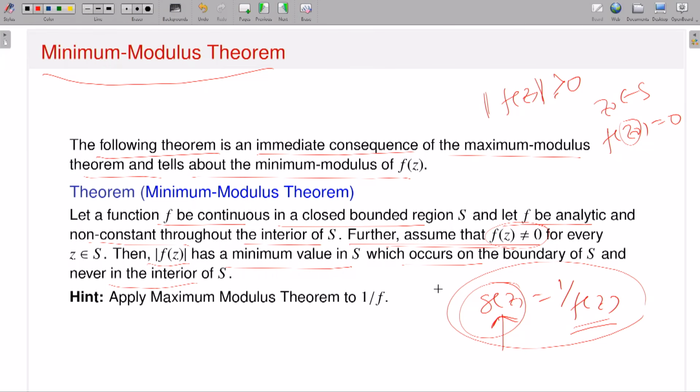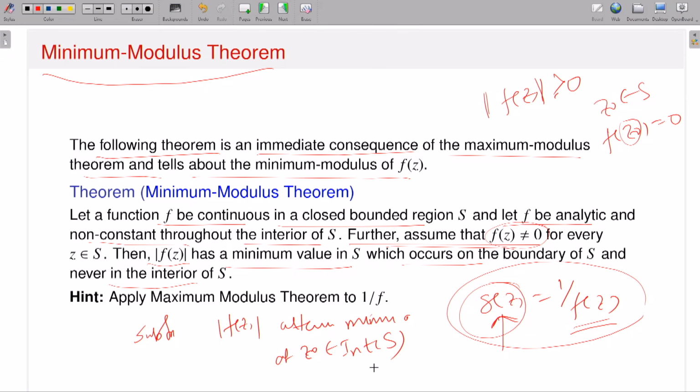Now I will go through the method of contradiction. My point is that modulus of f has a minimum value in S, and it is attained only on the boundary, not in the interior. So I will go through the method of contradiction. Suppose modulus of f of z attains its minimum at some point z naught which is interior to S.